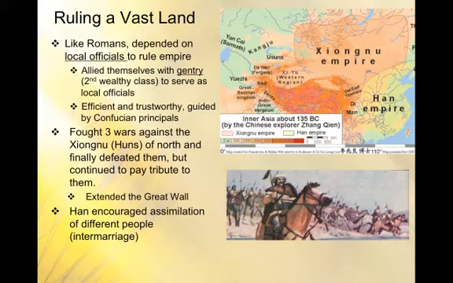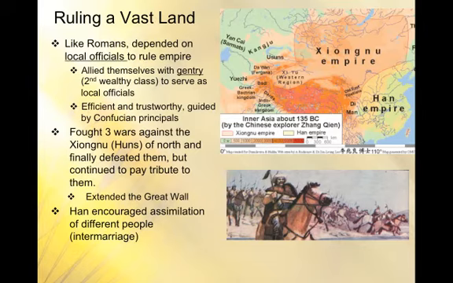But they also had to continue to pay tribute to the Xiongnu to essentially keep them at bay, to keep them from continually causing trouble and raiding Chinese farmland up there in the northwest. And one of the ways that they tried to do that and continually protect themselves from the Xiongnu is by extending the Great Wall.